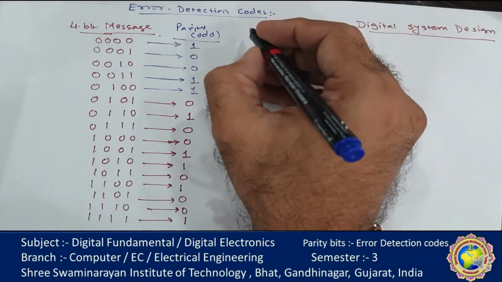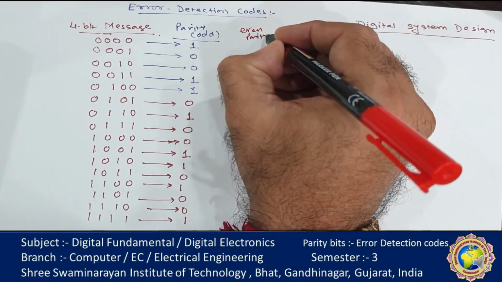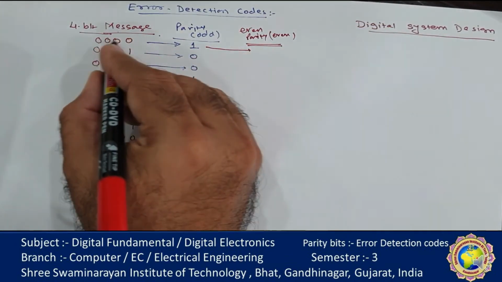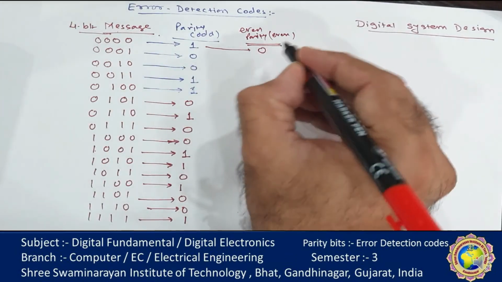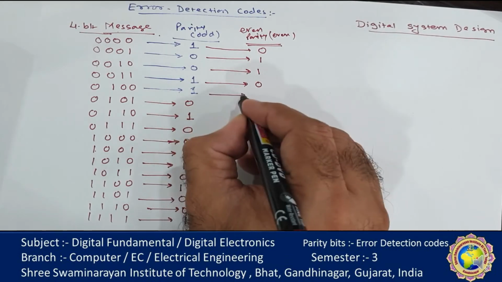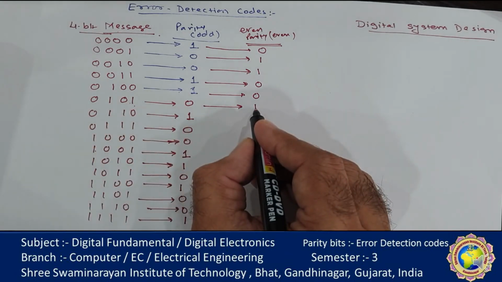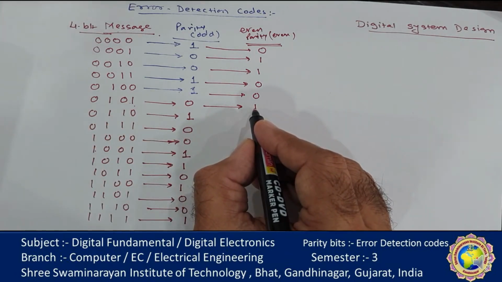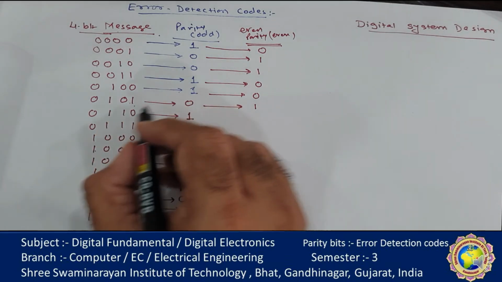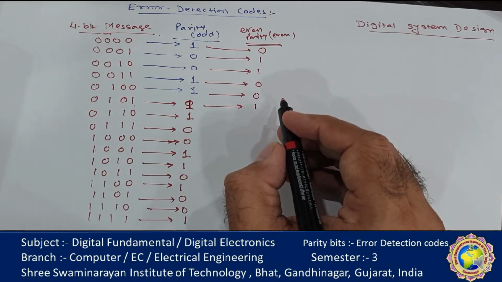And in even parity, this is a second example. Suppose my circuit is working on even parity, so the number of ones must be even. Here there are 0, 0, 0, so there is no need. Remember that even parity is always the complement of odd parity. With 2 ones, 1 bit is required. Whenever the number of ones is even, odd parity requires a 1.